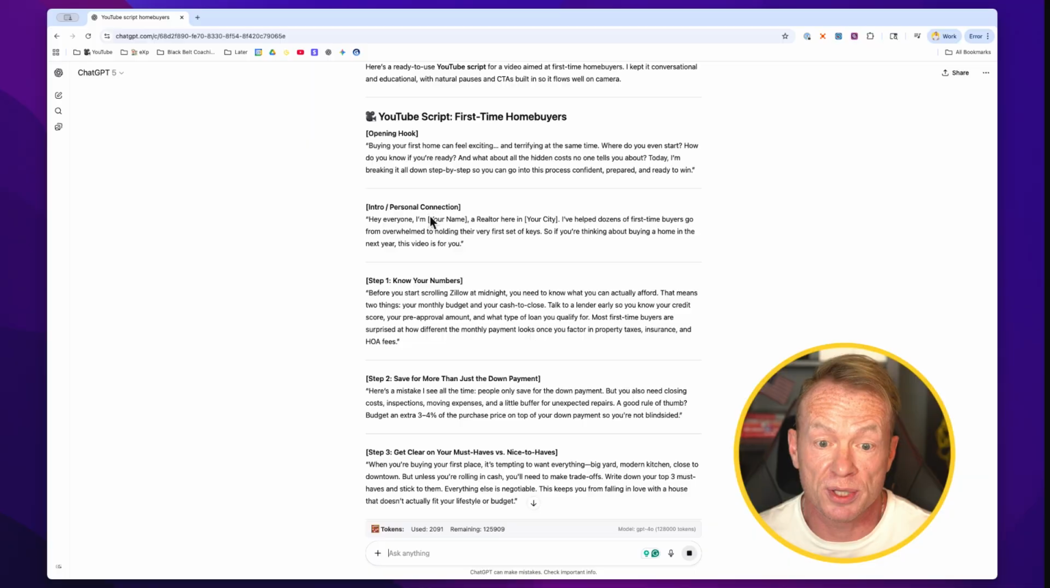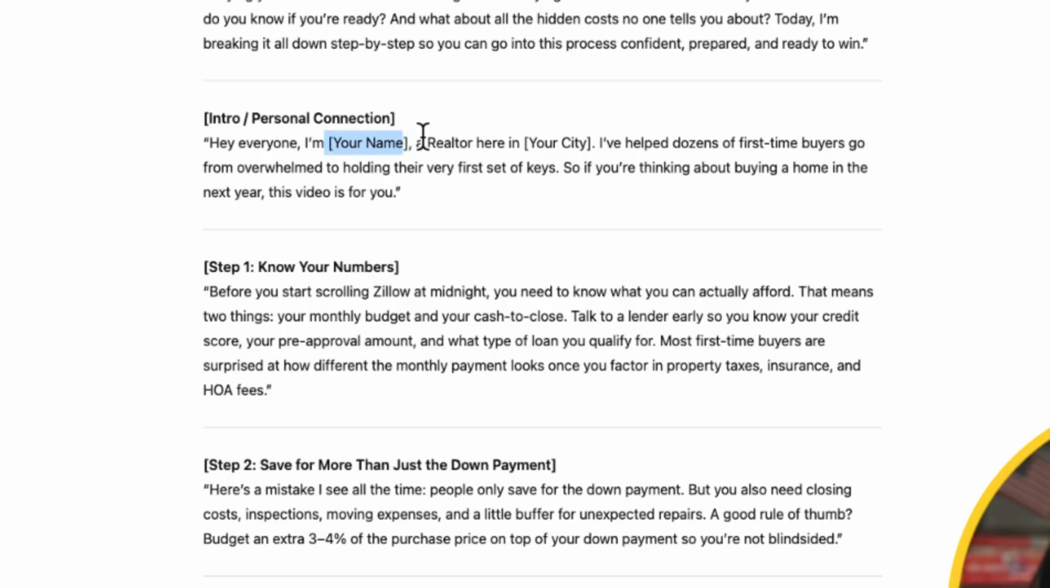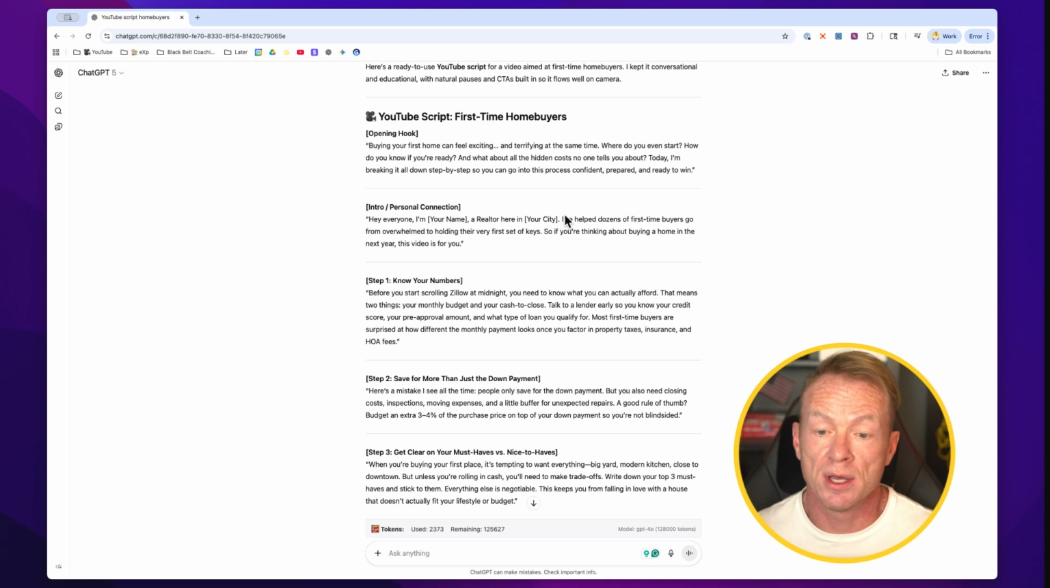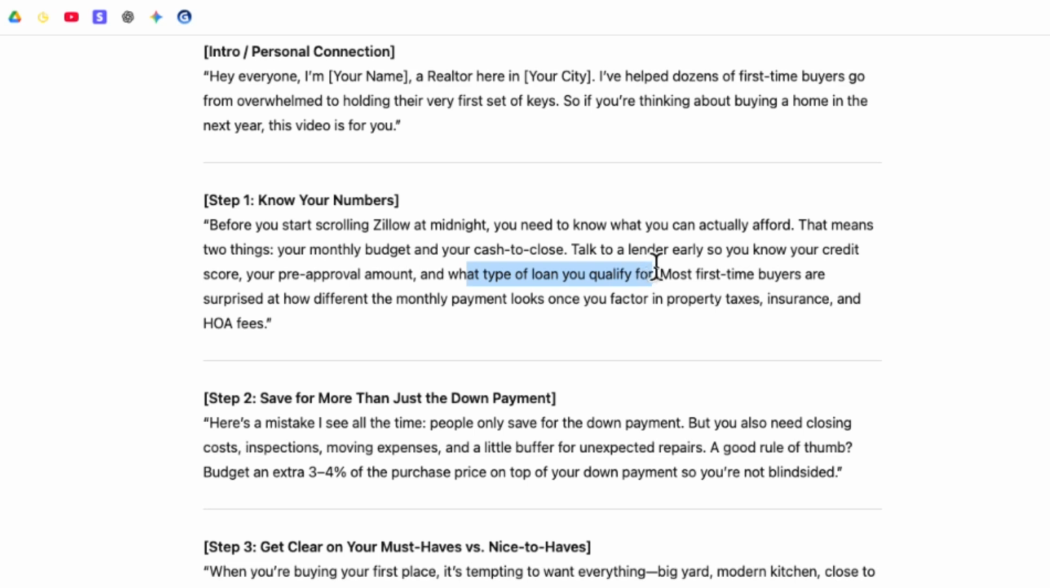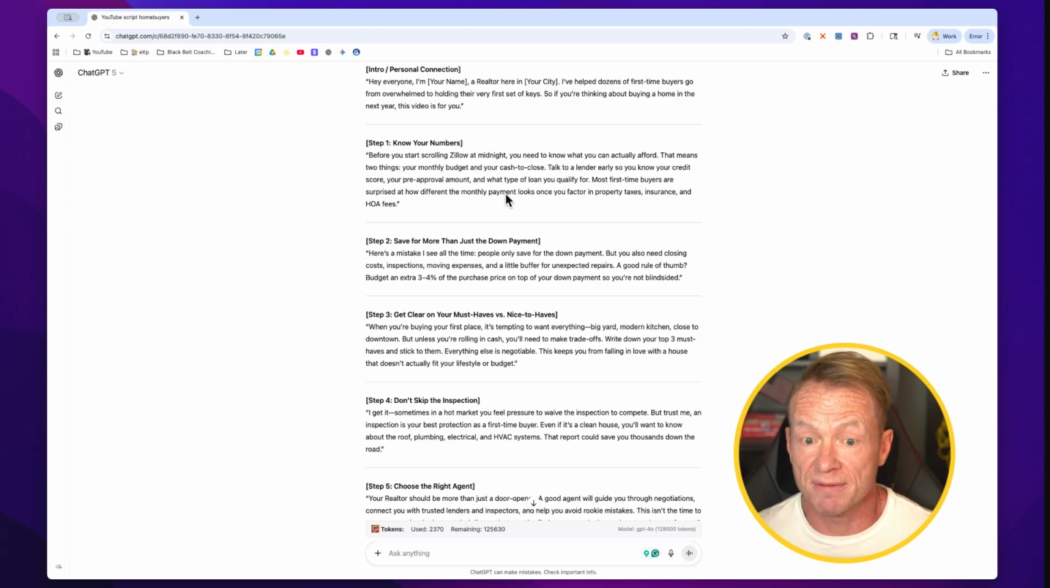So the first thing is super clear. "Hey everyone, I'm your name," doesn't know me. "A realtor here in my city," doesn't know the city. Why is that important? Because my city and my state might have different rules and different things that we can say, we can show, and we can talk about to first-time homebuyers. Here's another one here, types of loan you qualify for. So in Colorado, there's a loan called the CHFA loan, which is specific to this state.